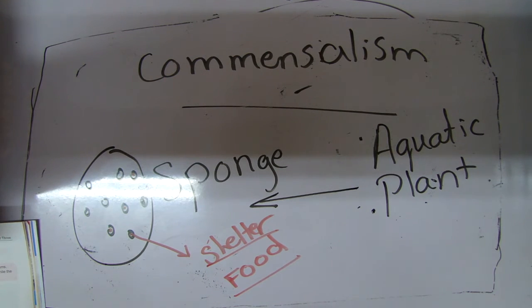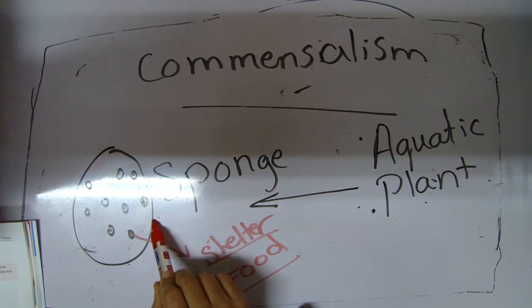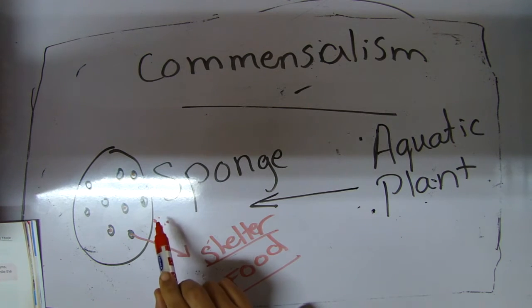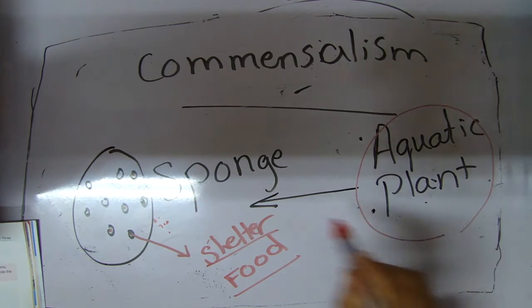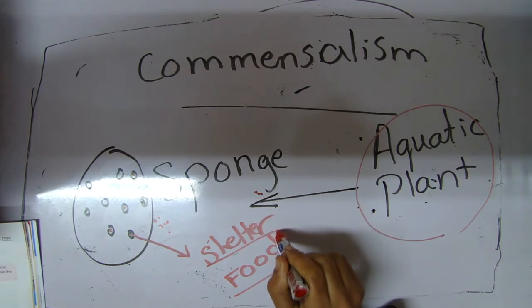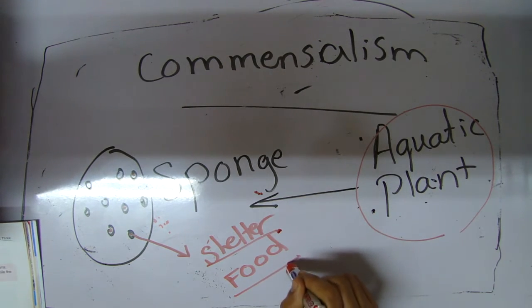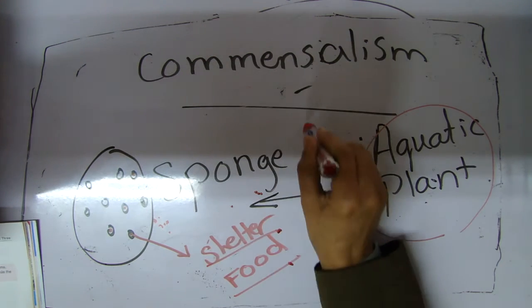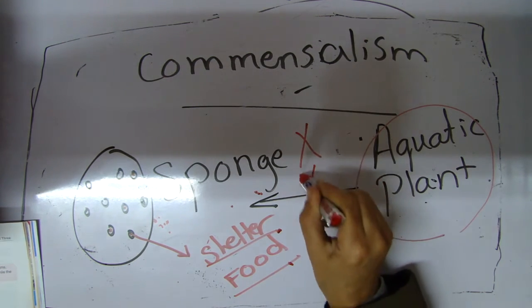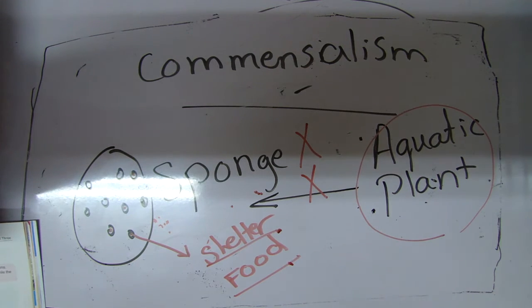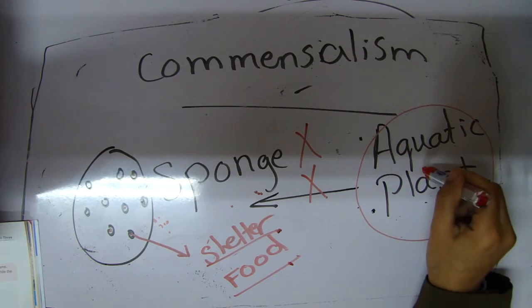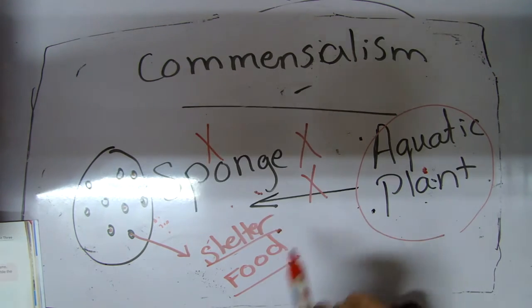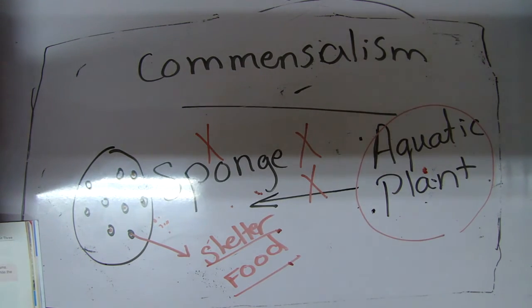Okay? But on the other hand, the sponge neither gets benefit nor is harmed. Again, the aquatic plant uses the sponge as shelter, as a home and food, but the sponge neither gets benefit nor gets harm from the aquatic plant. So in commensalism, one gets benefit and the other one does not get benefit.